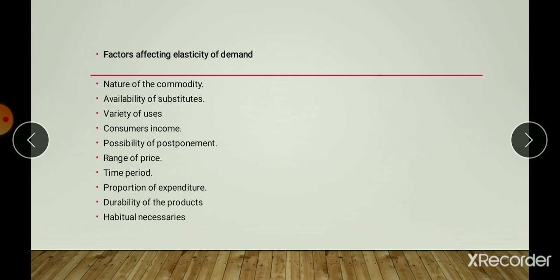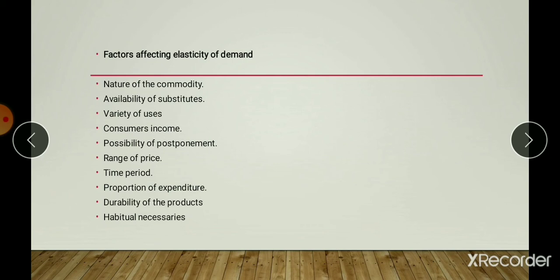For example, coffee and tea. The consumer can prefer both the coffee and tea. When the price of the tea increases, he jumps to the coffee, obviously, because coffee is available at a cheaper price. The greater the possibilities of substitution, the greater the price elasticity of demand for it.